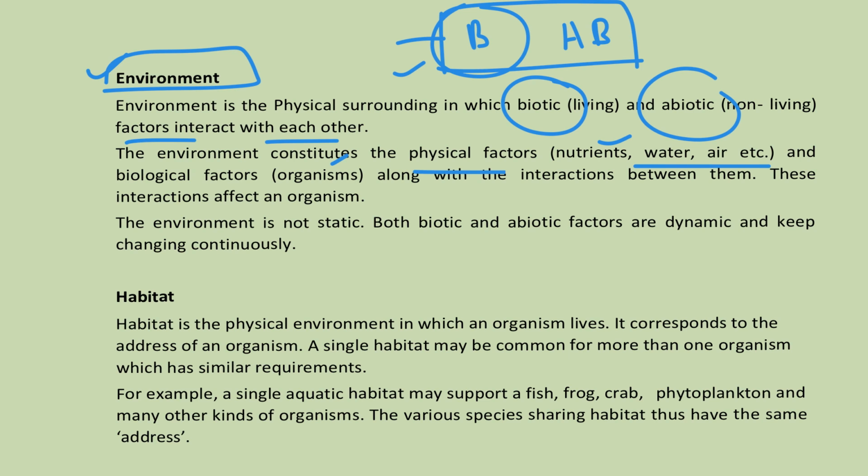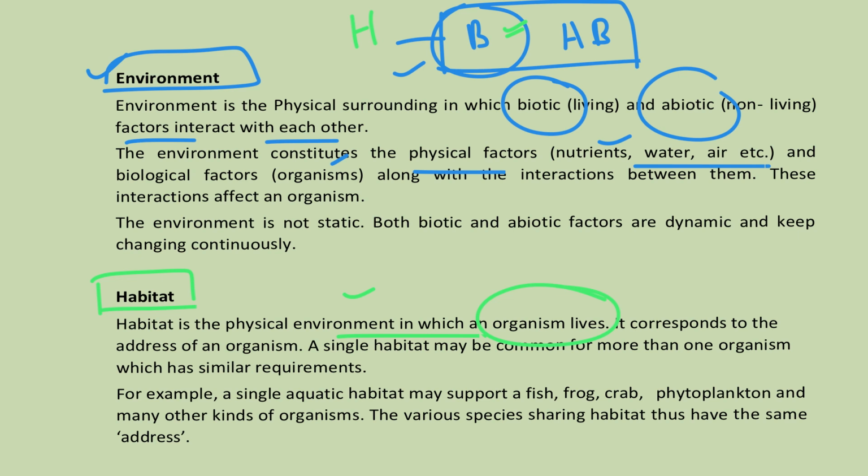Here, when it comes to the habitat part, habitat emphasizes only the biotic factor, where the biotic factors are existing, where they are living. That is considered as the habitat part. So you can easily figure out that habitat is a part of environment. Try to see the definition: habitat is the physical environment in which the living organisms are living, right? You can address the living organisms' existence.